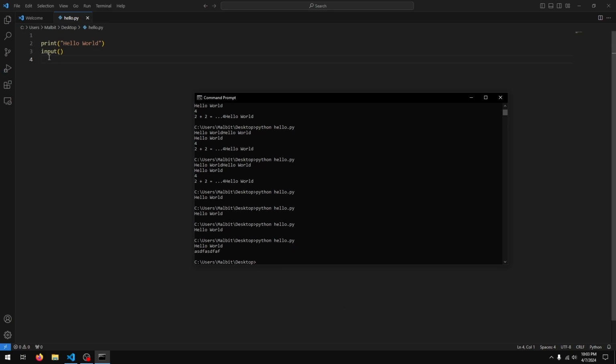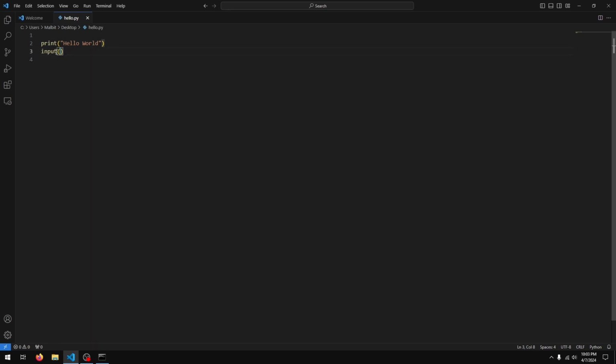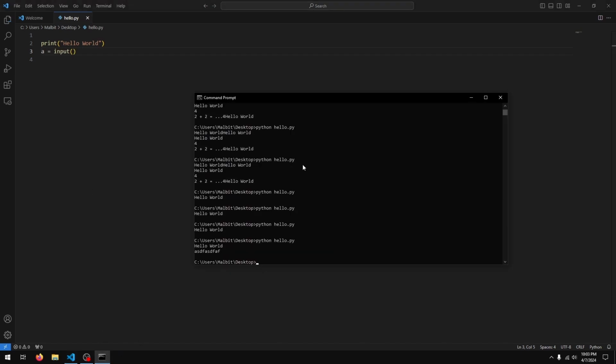Cool. So we have allowed our user to type something in, but we don't really know what they typed in, and we're not really doing anything with it. Let's try and show the user what they typed in. We do that by giving whatever they type in a name. We don't know what the user types in, so we just give it some name, and whenever we use that name in our program, Python will replace it with whatever the user types in. I'm just going to call this A. So I'm going to type in A equals input,